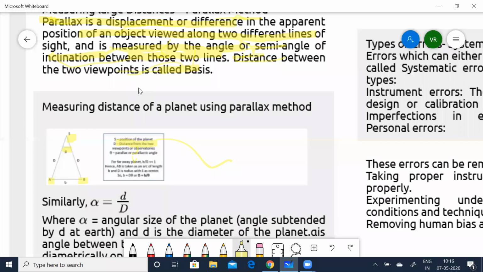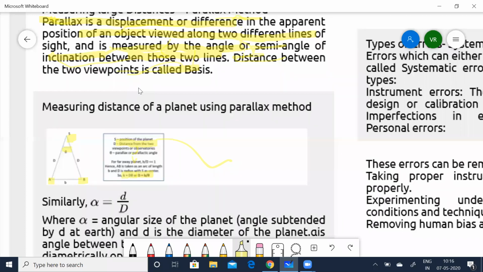So for any planet, we can see this D is going to be the basis, as we said B is the basis. So B by D is going to be very, very small. Hence you can take AB as an arc of length B and D in radius, with S as the center. So you can say B is equal to D theta, or D is equal to B by theta.